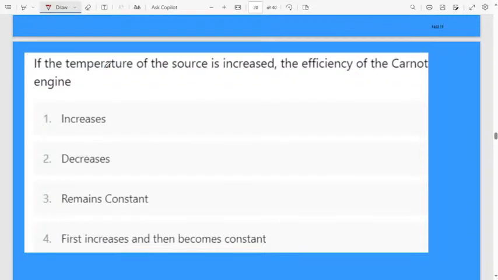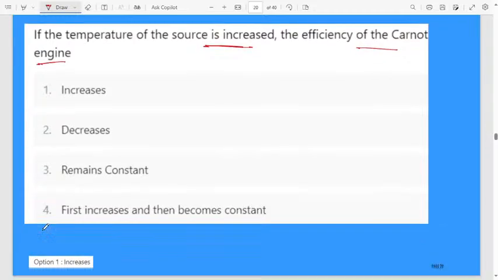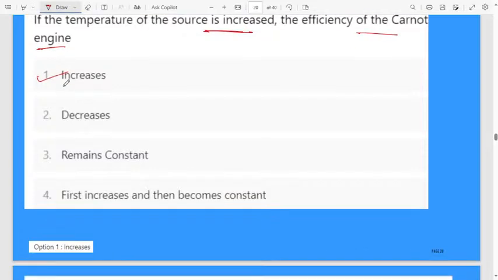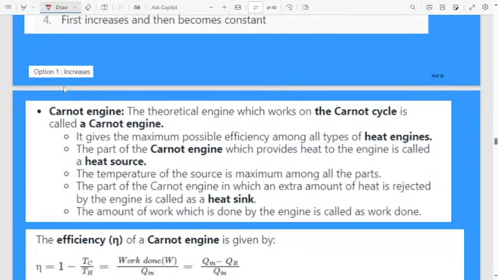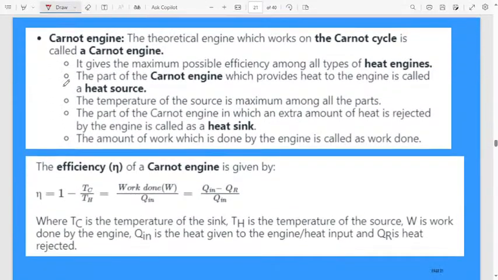If the temperature of the source is increased, what is the efficiency of the Carnot engine? First option, increases; second option, decreases; third option, remains constant; fourth option, first increases then becomes constant. If the temperature of the source is increased, the efficiency of the Carnot engine will increase. Let us discuss how.